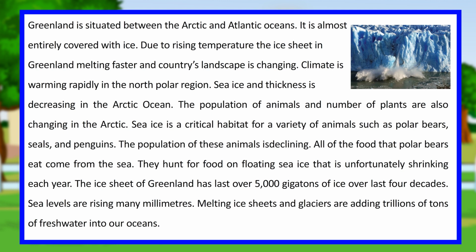Climate is warming rapidly in the North Polar region. Sea ice extent and thickness is decreasing in the Arctic Ocean. The population of animals and the number of plants are also changing in the Arctic.